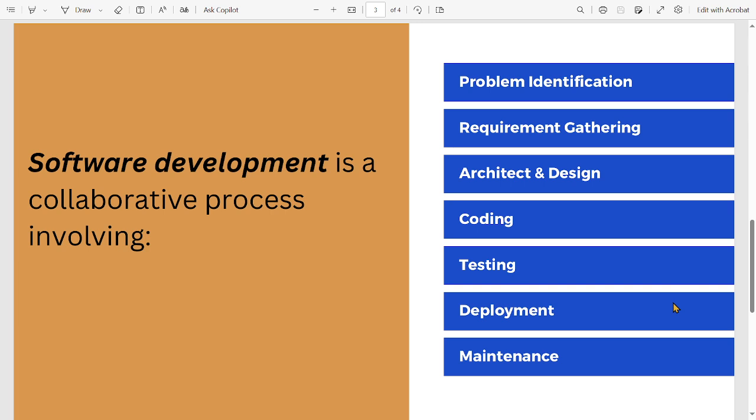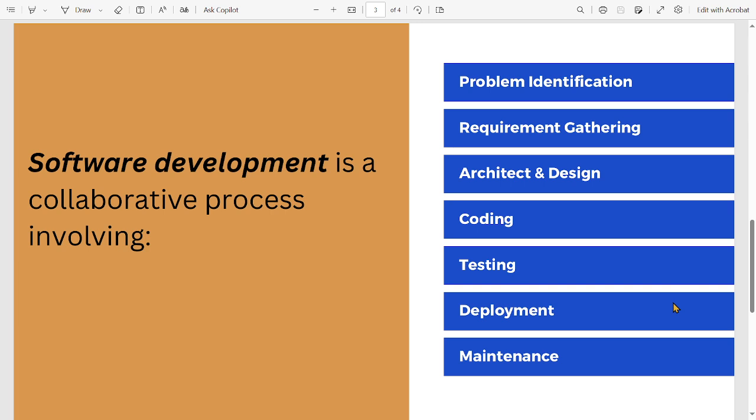So in maintenance you have to see how the software is behaving, and whether it is addressing your end user expectations or not. If there are any modifications or challenges coming up during the maintenance phase, then again the software will come into the development life cycle, and it has to address all the challenges or enhancements that are being requested. So these are the processes which are involved in software development. As we progress in upcoming videos, we'll discuss the software development life cycle in more detail.